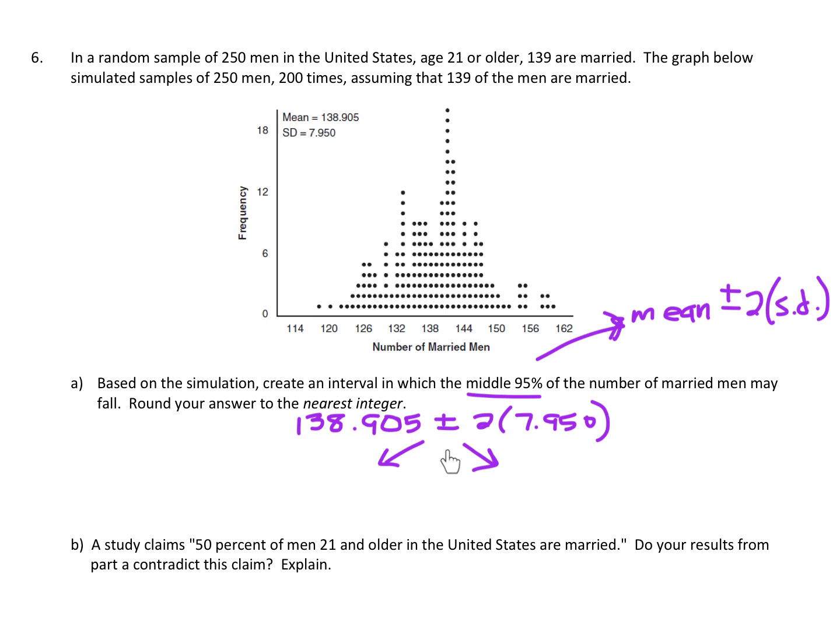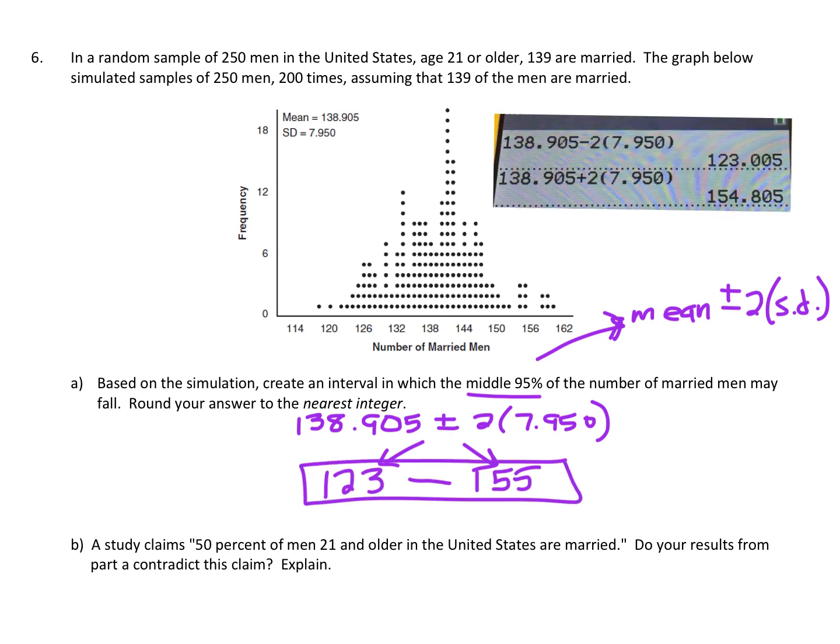So when I subtract off 2 of these, I wind up getting 123. Okay, I'm rounding that to the nearest whole number, nearest integer, which makes sense because we're talking about the number of men, so you would have a whole number, right? And then when I add on 2 standard deviations, that rounds to 155, right? So this is my 95% confidence interval. Okay, so I just wanted to show the calculator work right here, and that's where I got these numbers from.